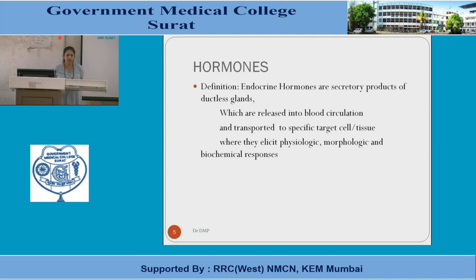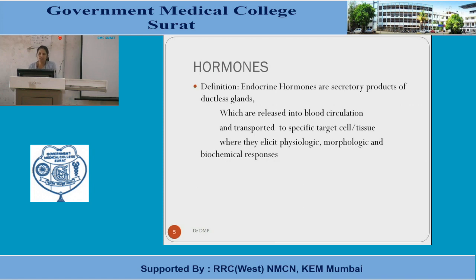As you know, endocrinal glands secrete a chemical messenger which is known as a hormone. What is a hormone? Endocrinal hormones are secretory products of the ductless glands which are released into the blood circulation, transported to the specific target cell or the tissue where they elicit their physiologic, morphologic, and biochemical responses.